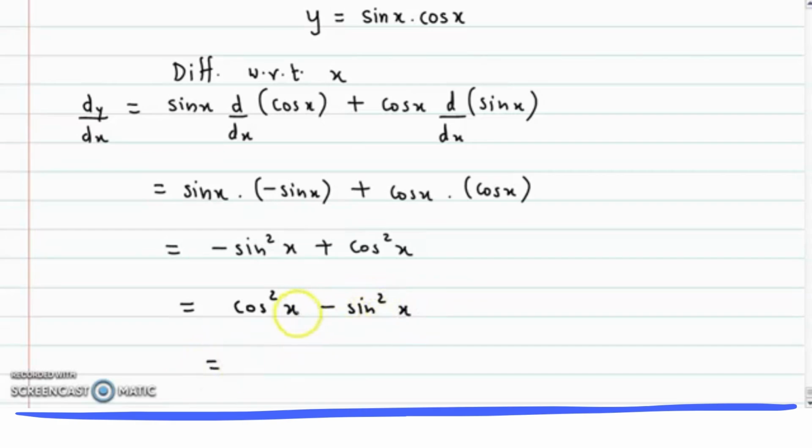Now we know that cos square theta minus sin square theta could actually be written as cos of 2 theta, that is cos of 2x. So remember, cos square theta minus sin square theta is cos 2 theta. In this case it will be cos 2x.